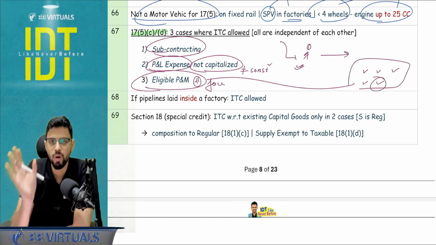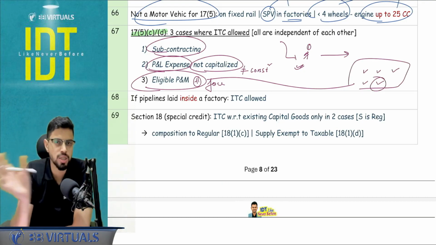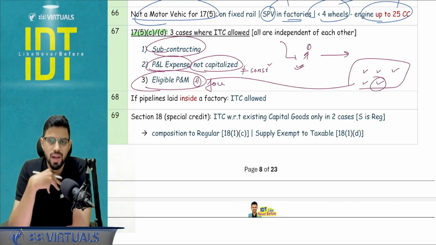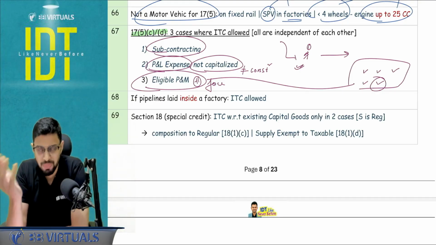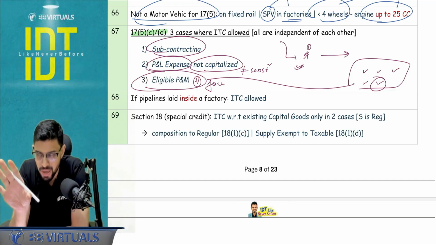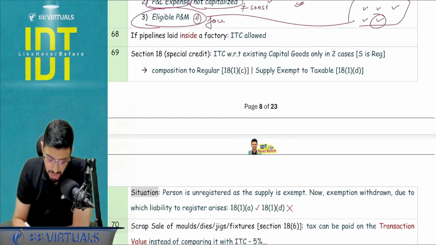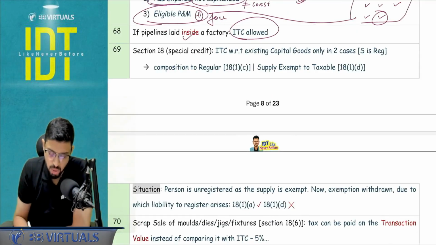Telecom tower, there are a lot of queries that, sir, there is a judgment, Indus Tower, Vodafone, we have seen one judgment of Supreme Court. Guys, for our IDT subject, we don't have any statutory update. So in my opinion, it should not impact our study unless ICAI gives it. ICAI has not given it in the material. If pipeline is inside the factory, very well ITC is going to be allowed.